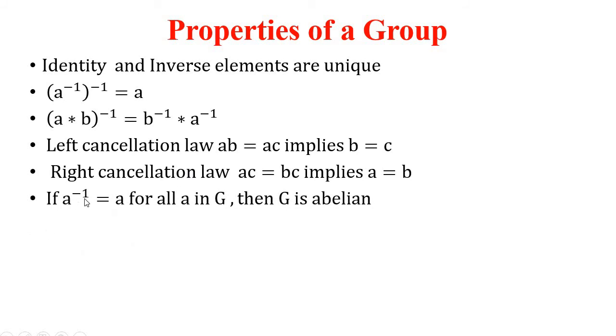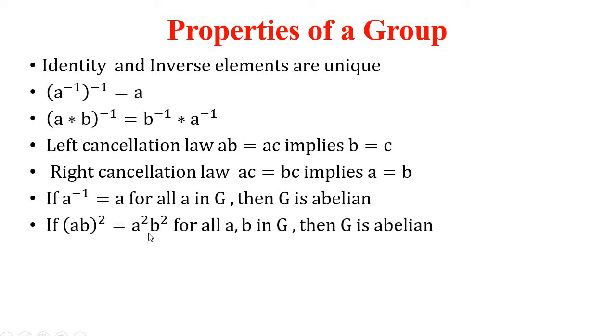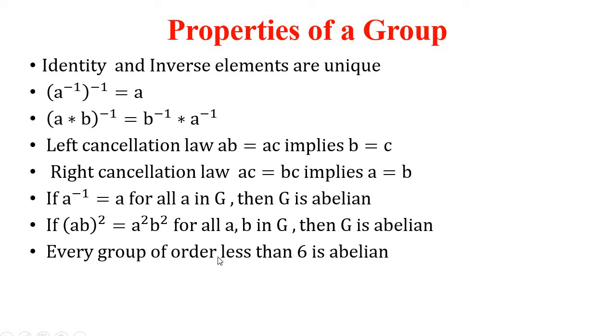In any group, if A inverse is equal to A, then that group is an abelian group. Abelian group means it has to satisfy the commutative law along with the four properties. If G satisfies the commutative law, then it is called abelian. Means if A inverse is equal to A for all A in G, then G is an abelian group. If (AB) whole square is equal to A square B square for all A, B in G, then G is also an abelian group. Every group of order less than 6 is an abelian group.